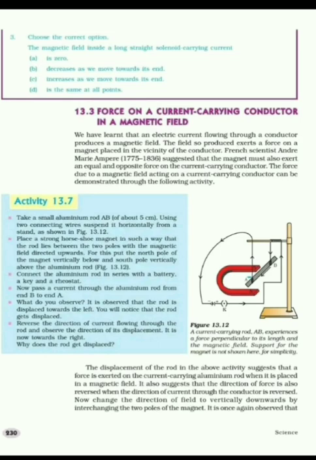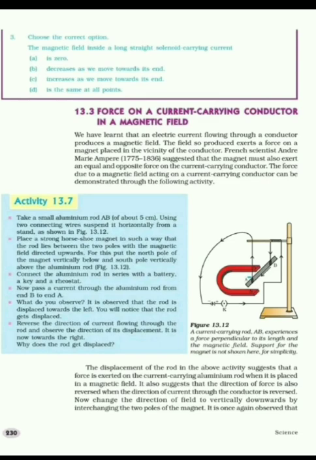Now plug the key and pass the current in the rod in the direction from B to A. What do we observe? We observe that the rod has displaced towards the left. And now if we reverse the direction of current, the rod shifts to the right. So what caused the rod to move?